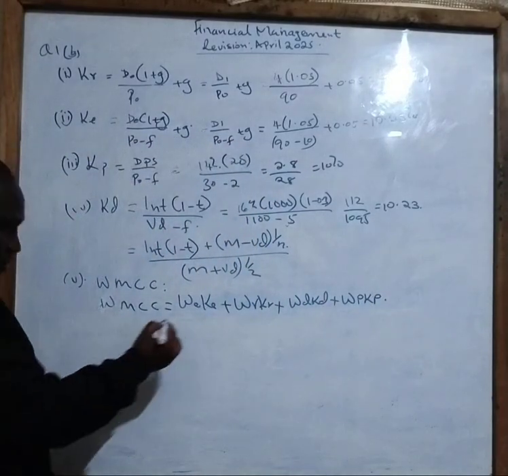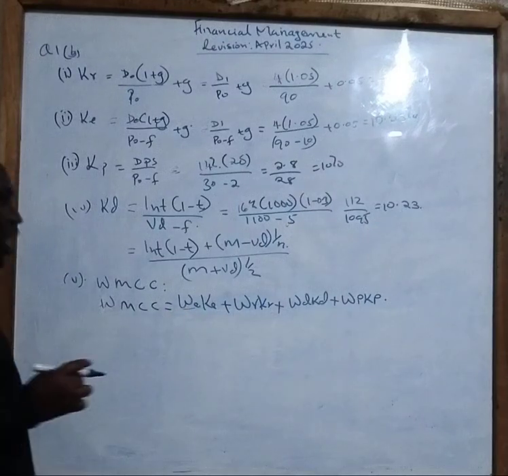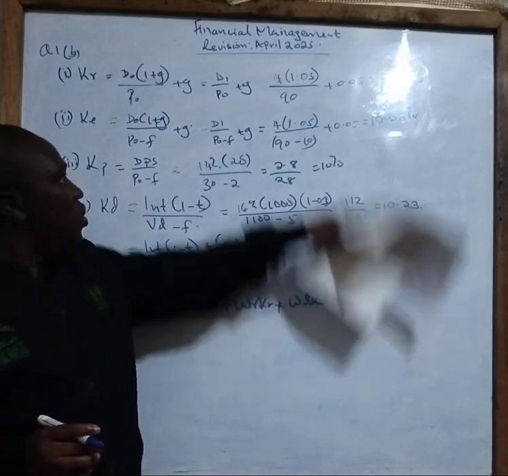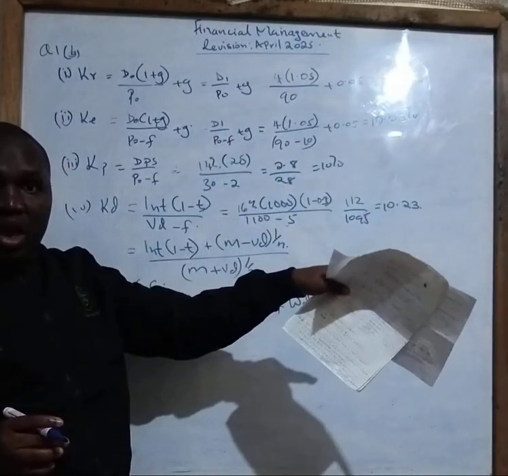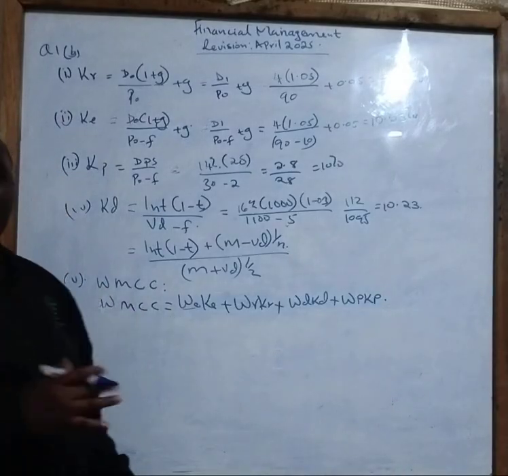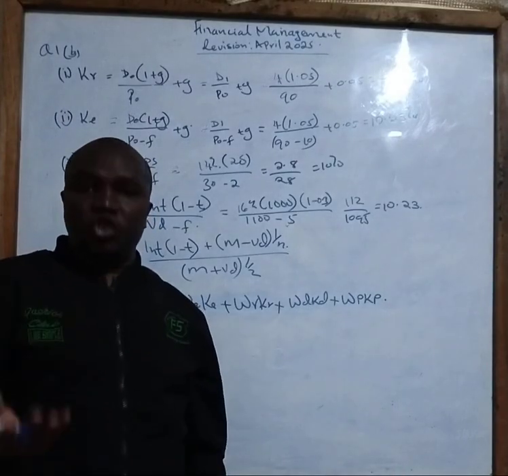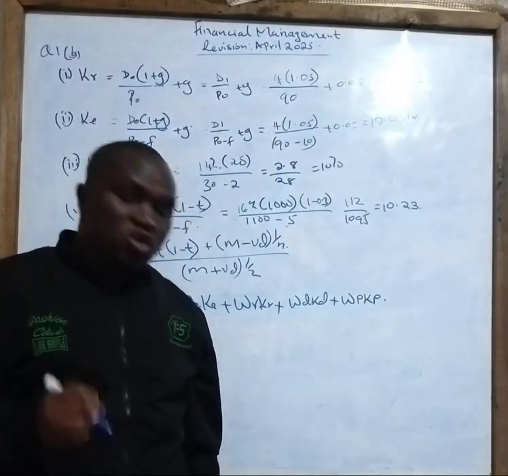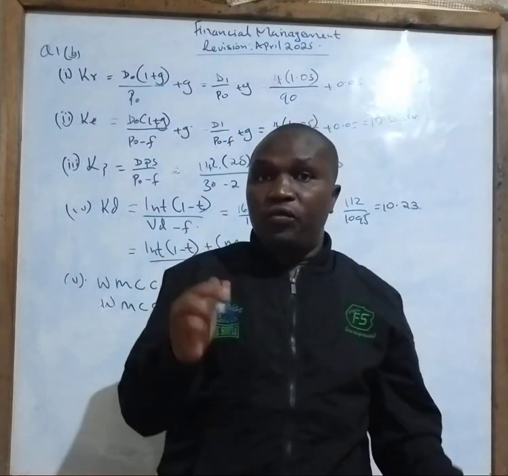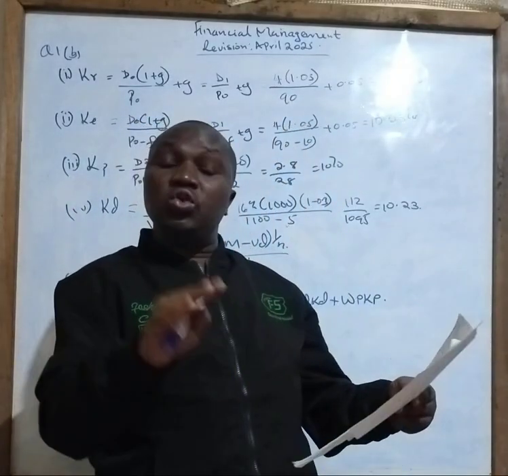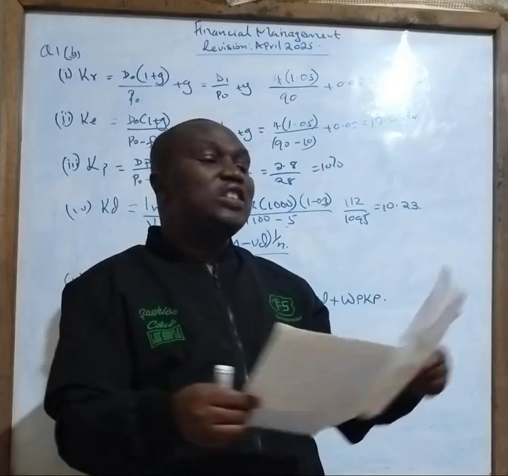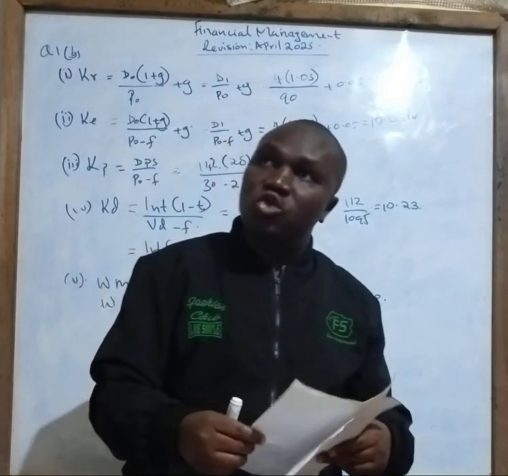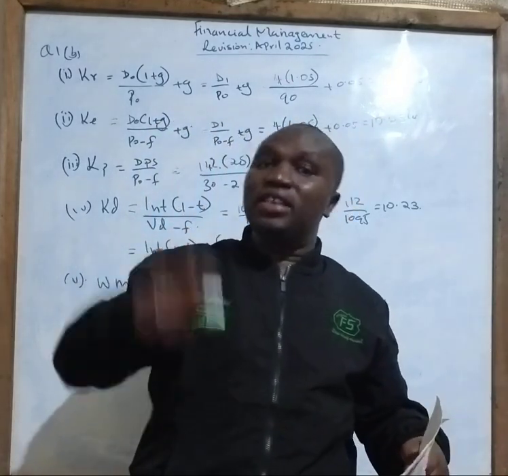In this case now, look at this class. We have already KE, KR, KD, and KP calculated here. What is missing are the weights. And what are the weights? Weights means proportions. And there are 2 ways in which you can calculate proportions. Number 1, you can use the book value. Book value here, we mean the values of this capital structure as displayed on the balance sheet. Number 2, you can also calculate the weights by use of the market price.